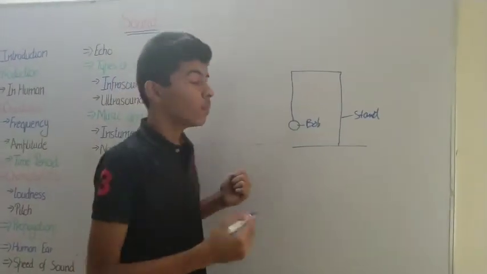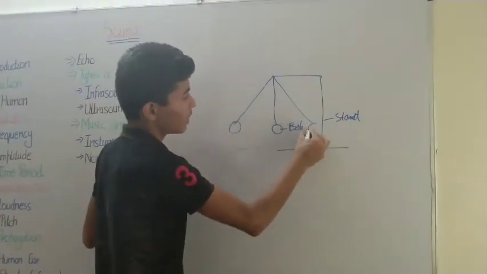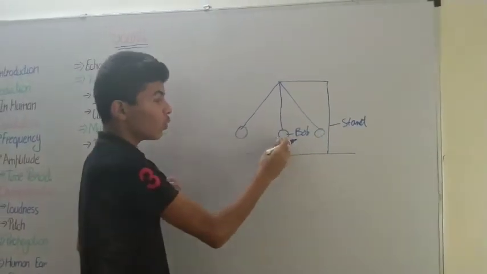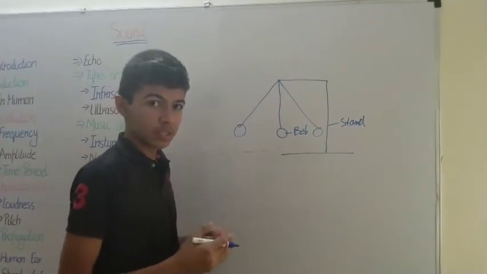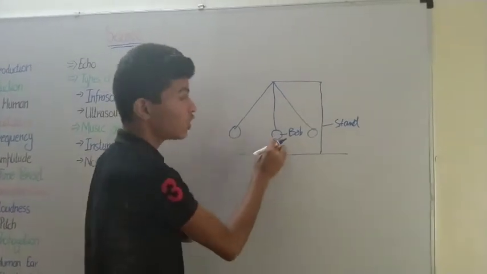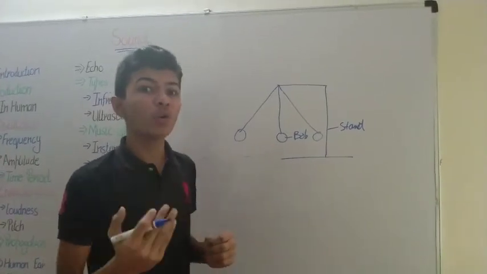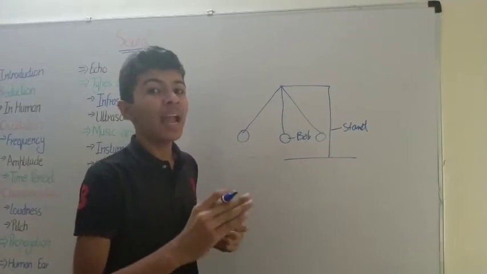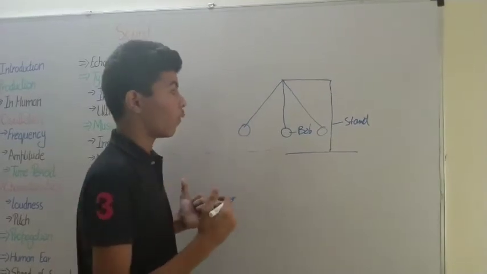What does a bob do? When you push it or pull it, the bob does a to and fro motion. This to and fro motion is called oscillation. There is a property that the oscillation of the bob is periodic. That means it covers the same amount of oscillation in a given period of time, and it continues in the next period in the same way as before.